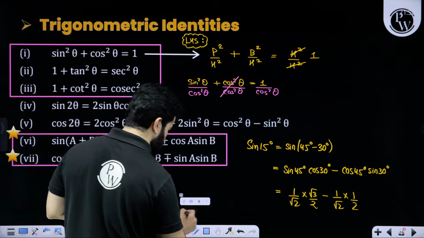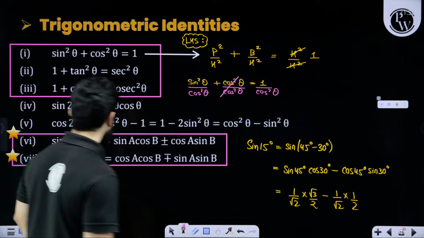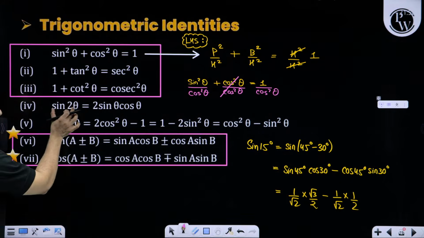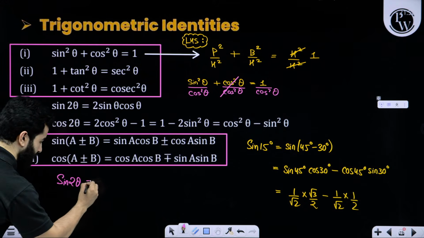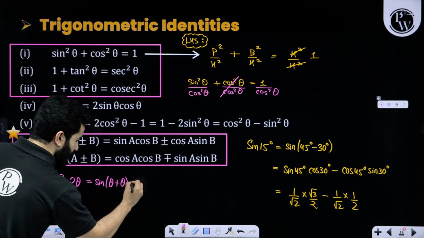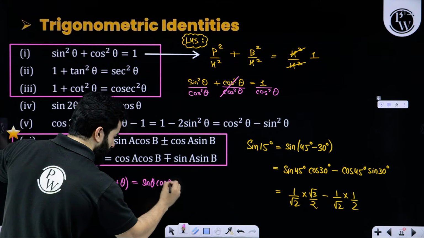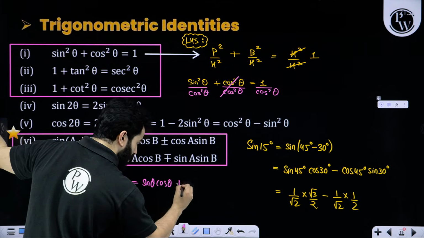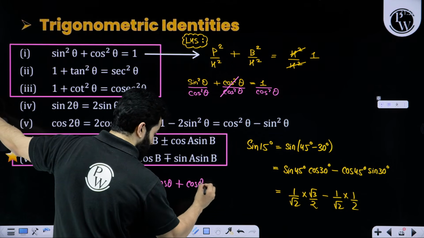Now another use of this identity, my dear friends. Let's suppose we want to write down sine 2 theta. Sine 2 theta can be written as sine of theta plus theta. That means sine theta cos theta, and since we have plus, plus over here, then cos theta sine theta.